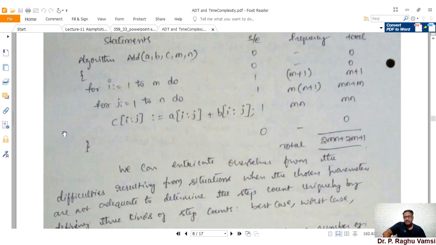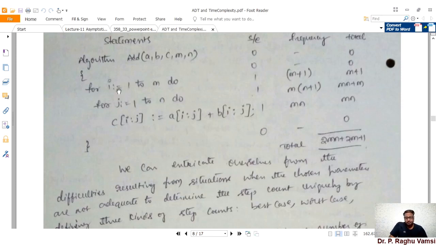M plus 1 frequency, and J is equal to 1 to N, so M times of N plus 1. For I is equal to 1, the J loop will repeat from 1 to N, and for I is equal to 2, the J loop will repeat from 1 to N. Like that for M times, M into N plus 1 times.